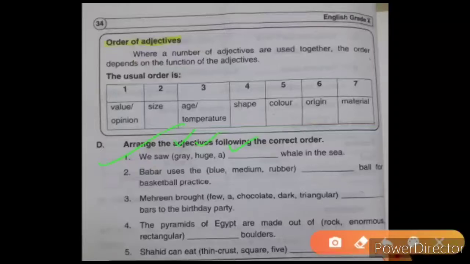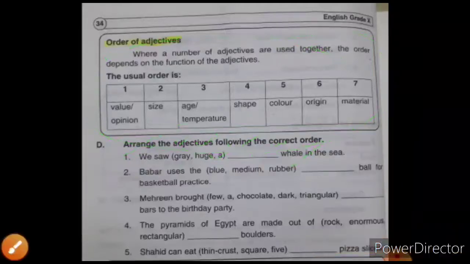In the same way, the next one is Babar uses the blue dash ball for the basketball practice. Now you are going to look over here and see accordingly what the right answer is. Babar uses a medium blue rubber ball.